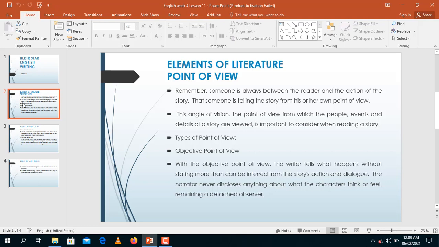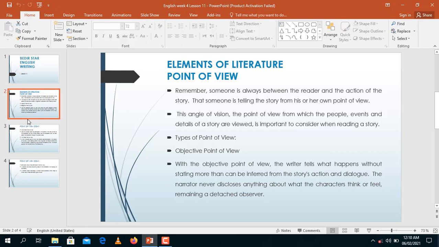The objective point of view in writing. With the objective point of view, the writer tells what happens without stating more than what can be inferred from the story's action and dialogue. The narrator or the writer never discloses anything about what the characters think or feel, remaining a detached observer. So this is like a second point of narrative. You're just observing, you're just reporting, some sort of reporting, writing on something. You're not directly involved in the story.